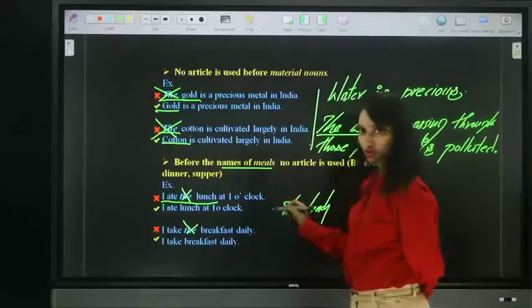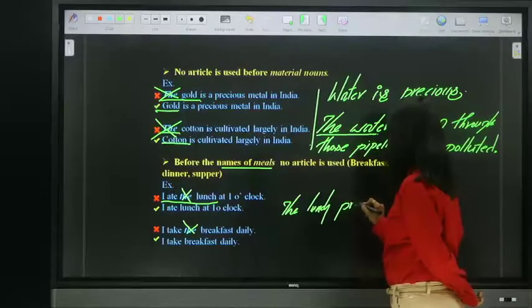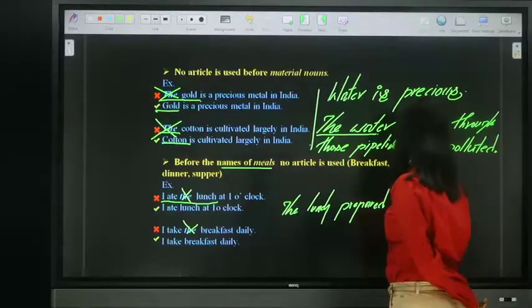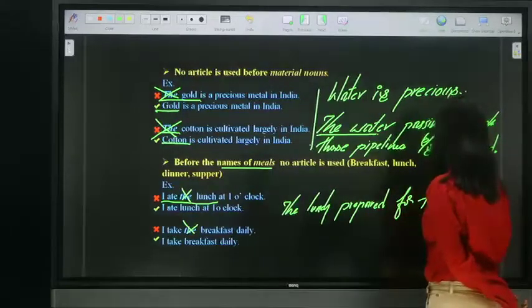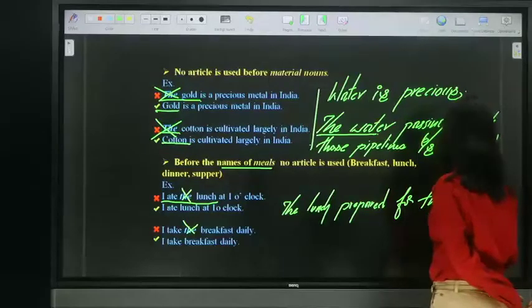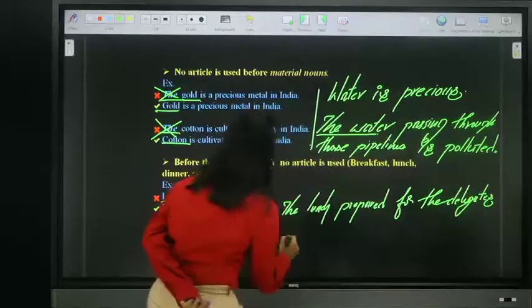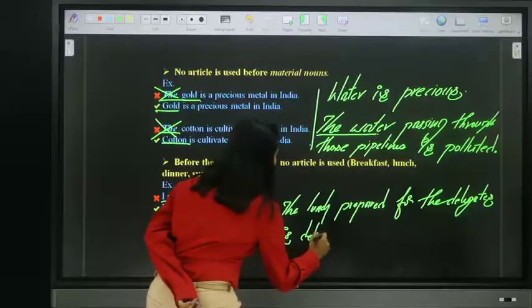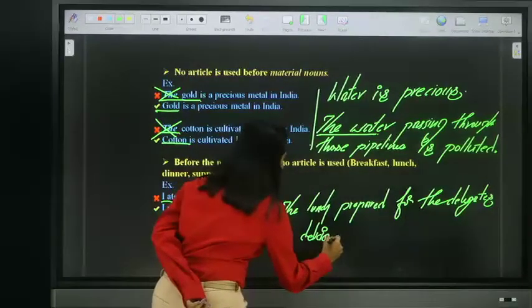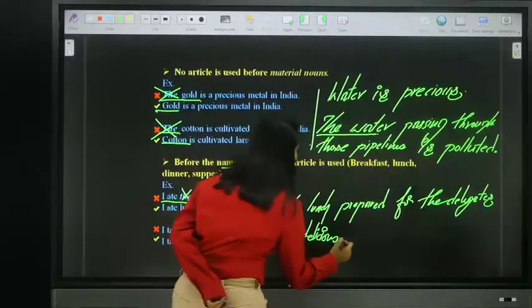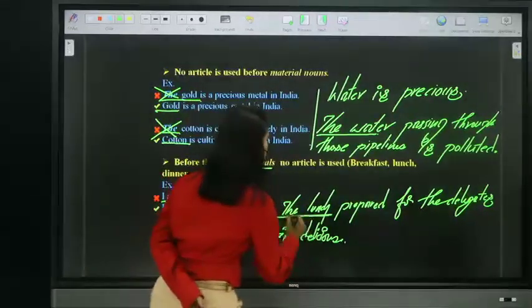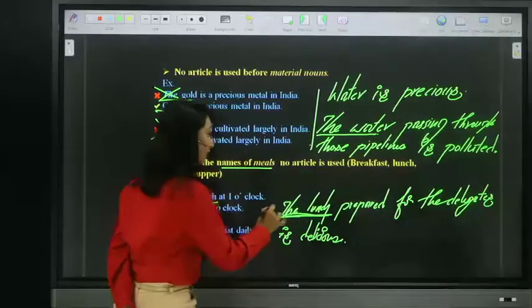The lunch prepared for the delegates is delicious. Which lunch? Any lunch? No, here we are particularizing.